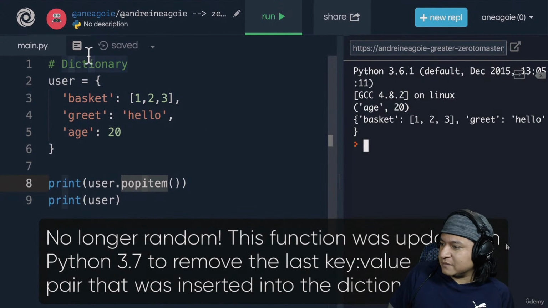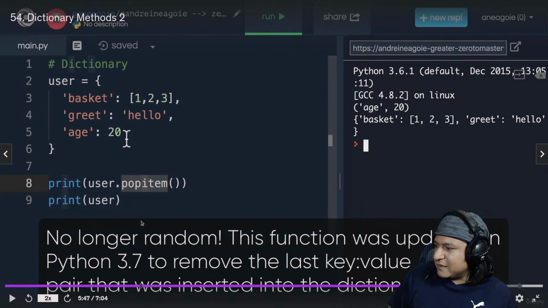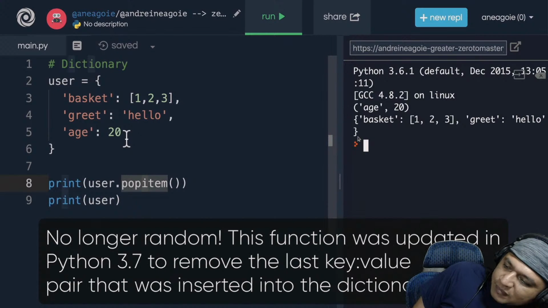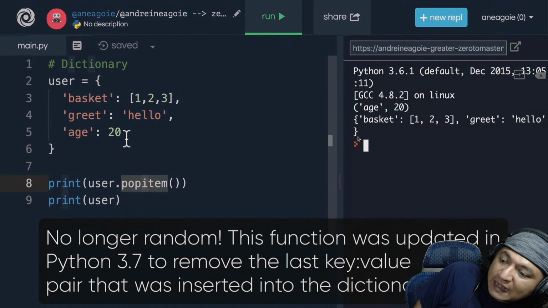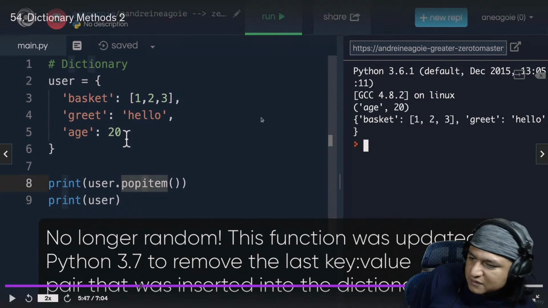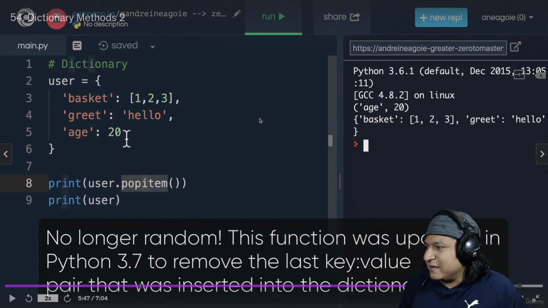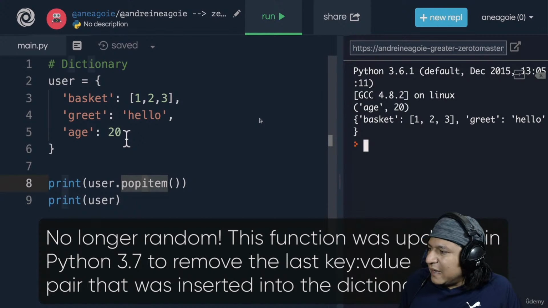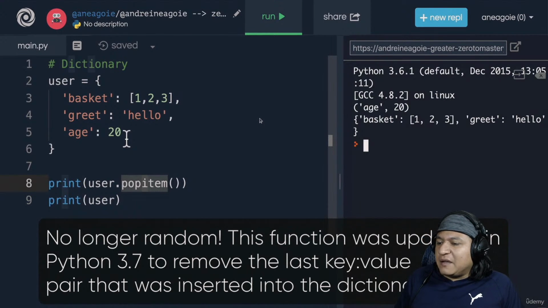But remember, the dictionary is unordered. So there's a massive amount. There we go. No longer random. This function was updated in Python 3.7 to remove the last key value pair that was inserted into the dictionary. Yeah, I mean, come on. Pop a random item, that doesn't really make too much sense. Yeah, pop item is going to pop the last one. Okay, that makes more sense.